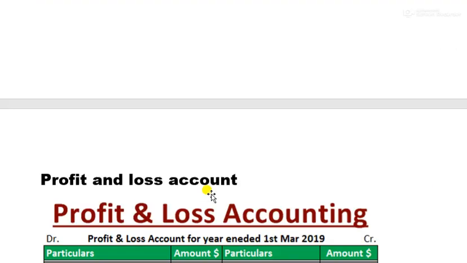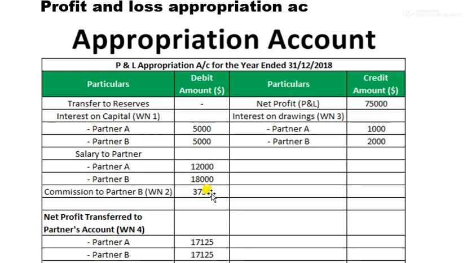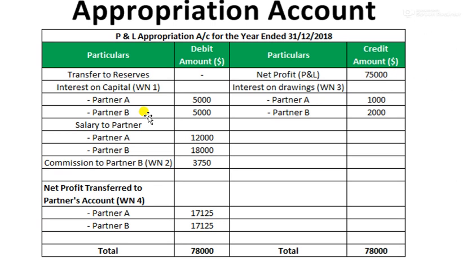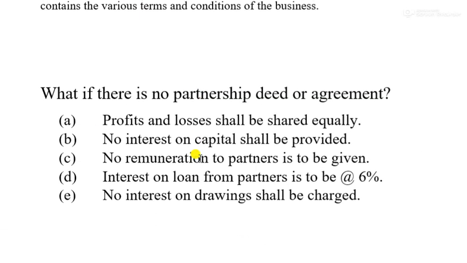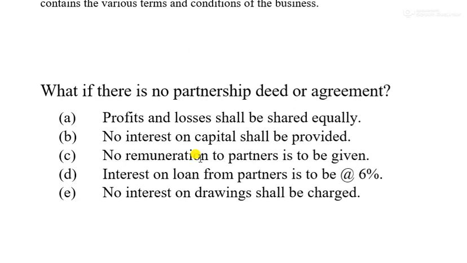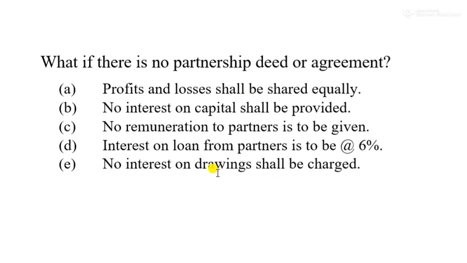Next, we had studied the format of profit and loss appropriation account, and I had made you understand each and every item of it, such as transfer to reserves, interest on capital, or salaries to partners. Lastly, we had studied what is to be done if there is no partnership deed or agreement, and this is an important topic for the practical problems to be solved.